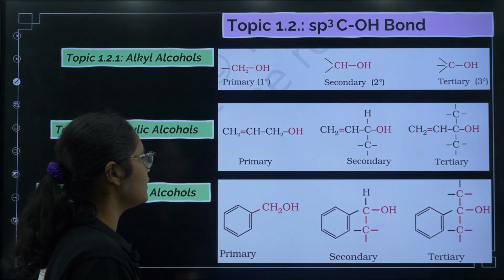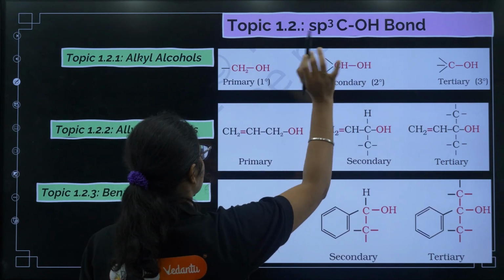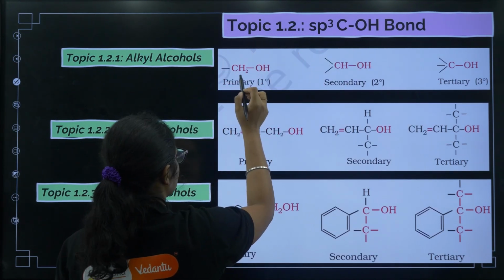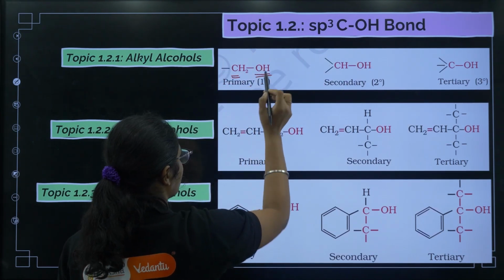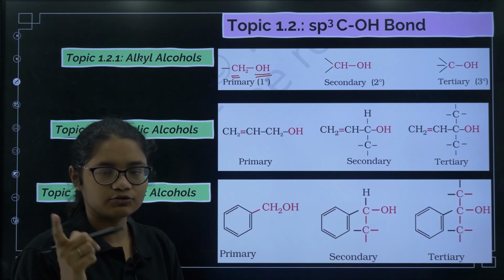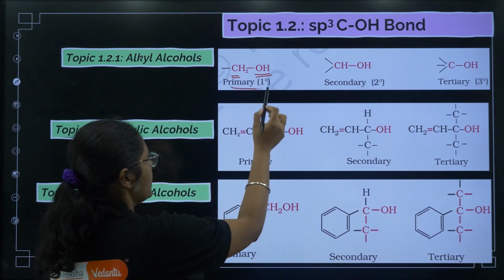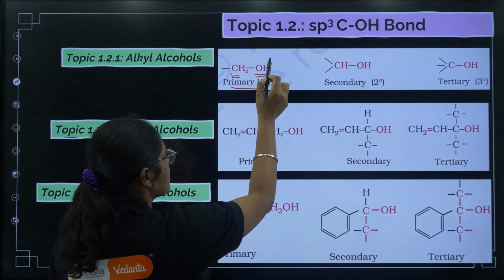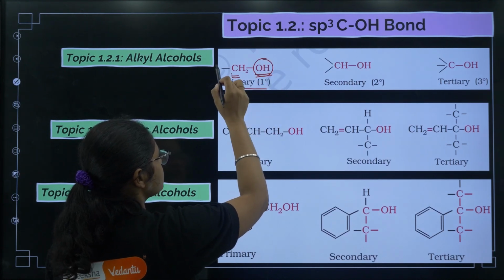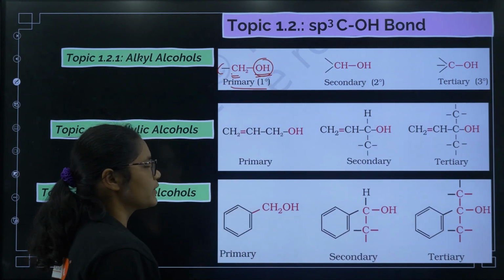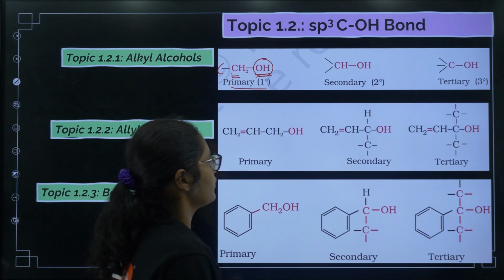Now see, the sp3 C-OH bond means this carbon which contains the OH group. If that is attached to only one other carbon, then it is called primary alcohol. See what I am explaining: the carbon containing the OH group is attached to only one carbon here, then it is called primary alcohol.